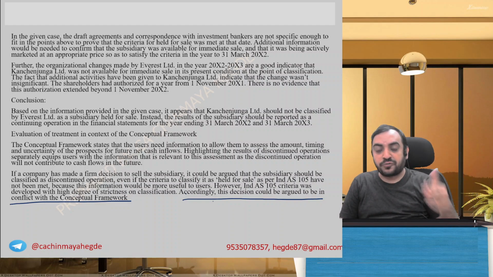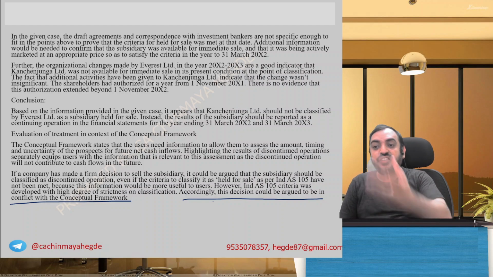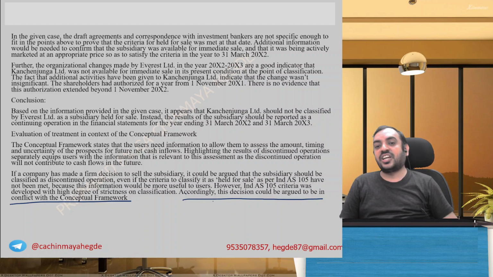As per Ind AS 105, what is asset held for sale? As per conceptual framework, we have to provide information, and sometimes it can be conflicting. That's the conclusion of the answer.